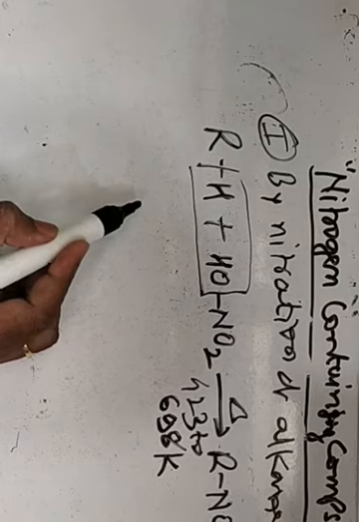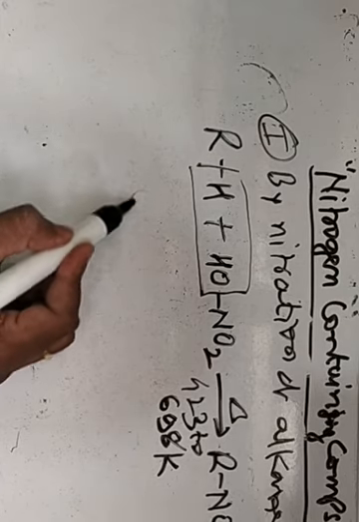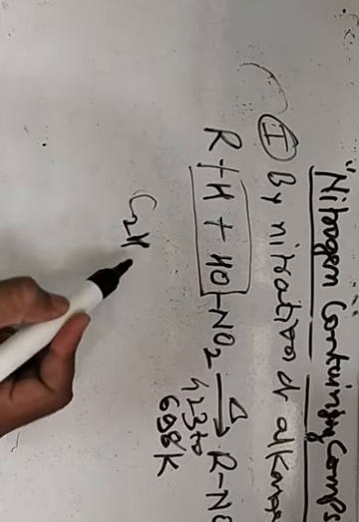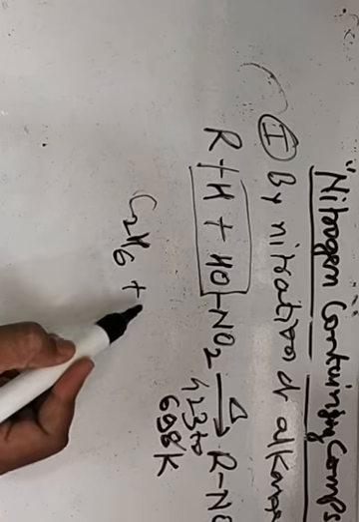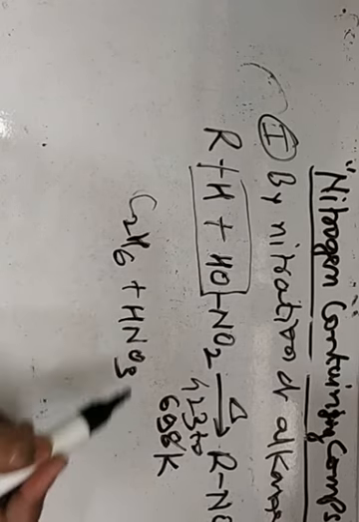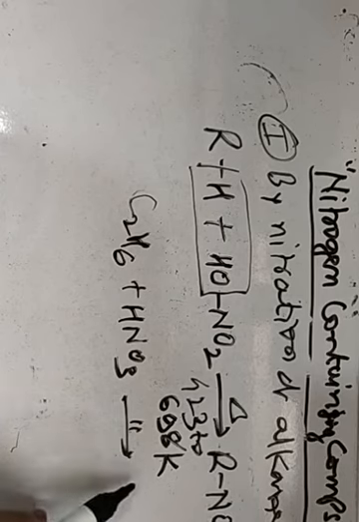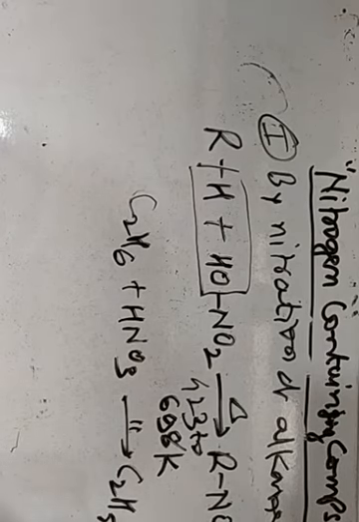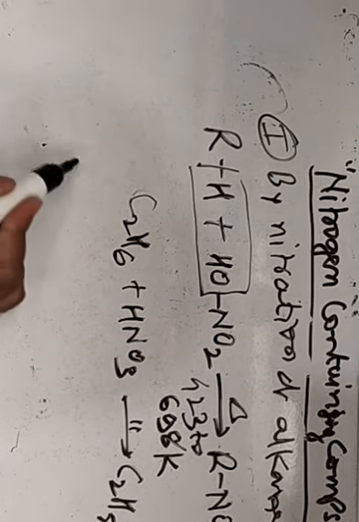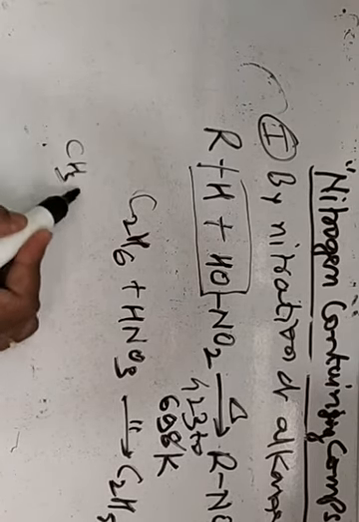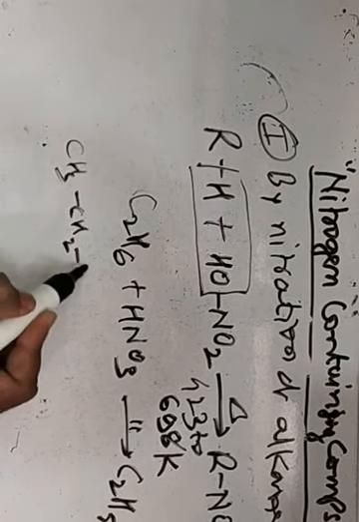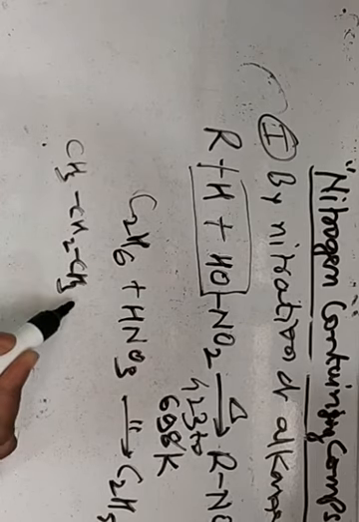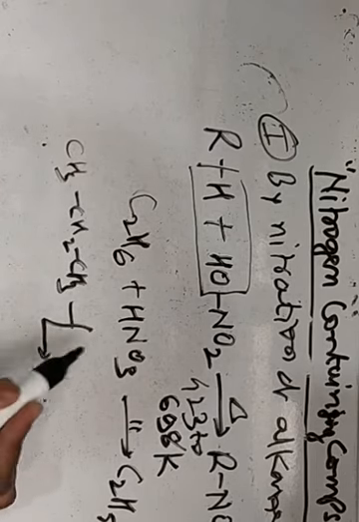For example, if we take ethane, we'll get nitroethane, no doubt: ethane plus HNO3 under the above conditions gives C2H5NO2 plus H2O. But when we take propane, then we get varieties of products.